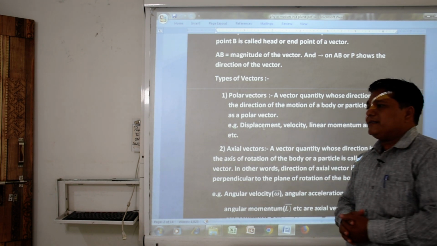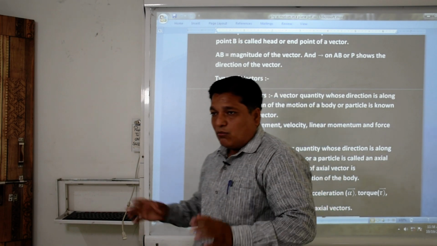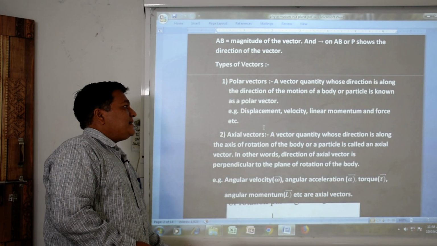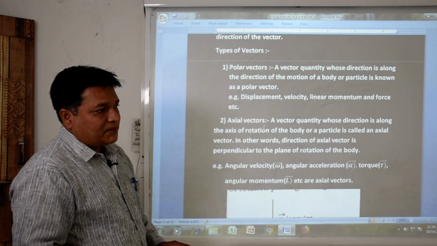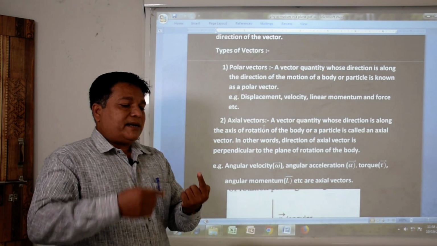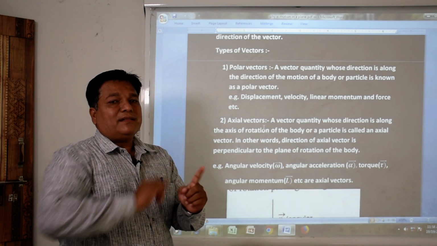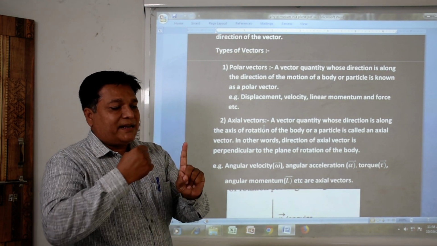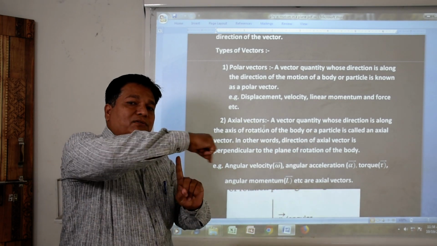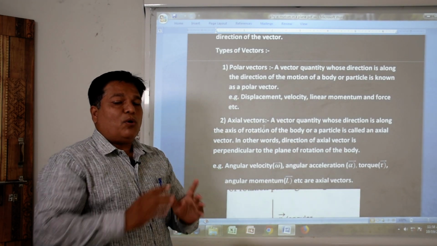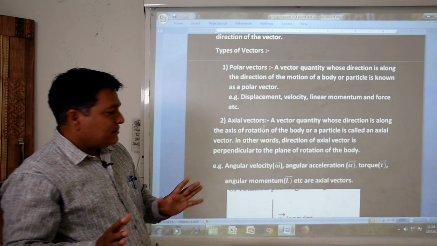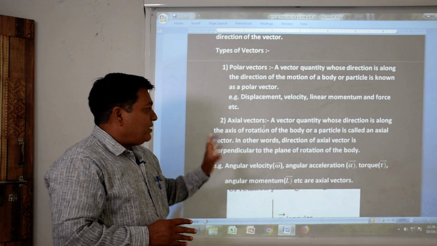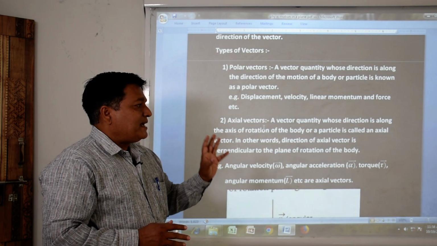Another type of vector is said to be the axial vector. What do we understand by axial vector? Axial vector means it is related with the rotational body. Suppose a particle is rotating about its axis of rotation. The particle is moving around a particular axis, but what will be the direction of this vector? This type of vectors are said to be the axial vector.